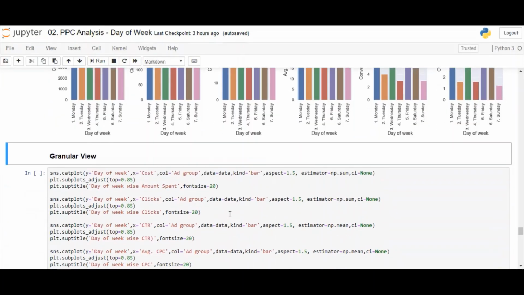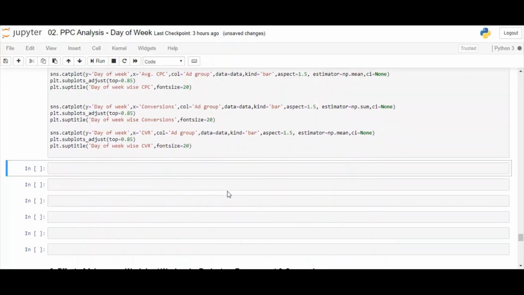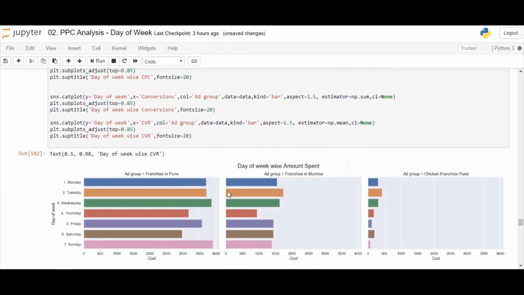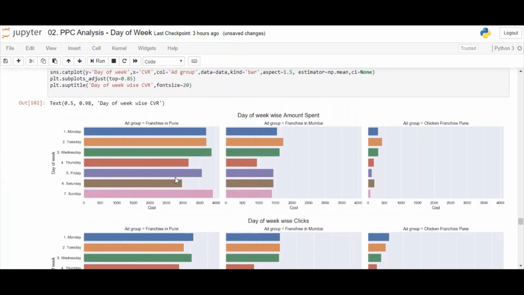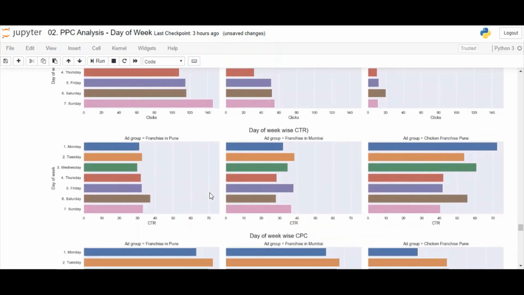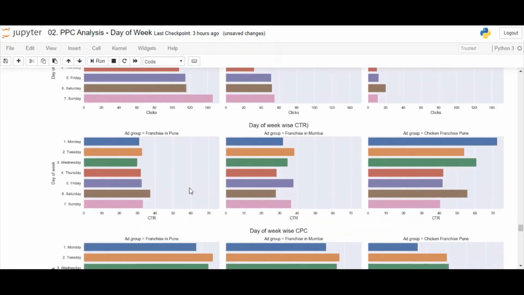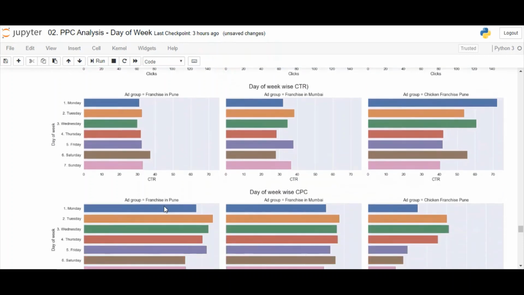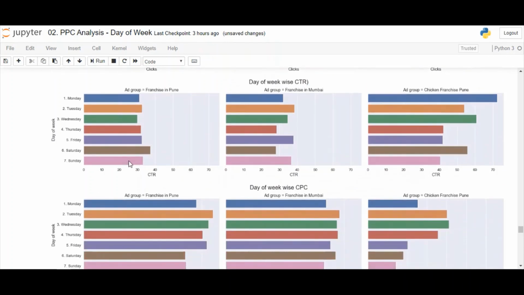Now, plot the granular view. The first ad group to be considered is franchisee in Pune. Almost the same spread of budget across days. Sunday has an additional amount spent as compared to the rest of the days. Clicks represent the same image. CTR is also similar across days of the week. Saturday does have the best out of the lot.